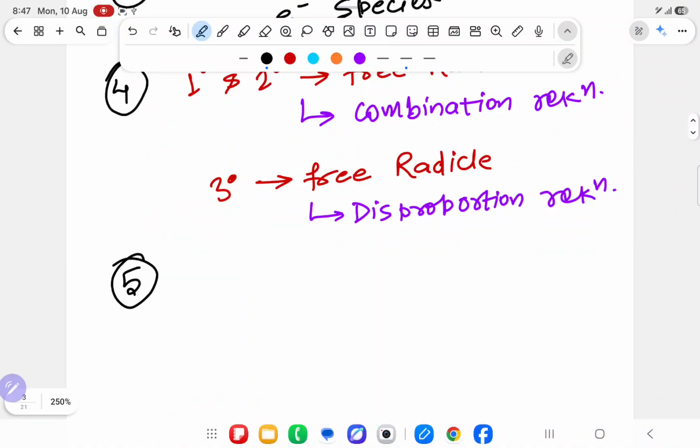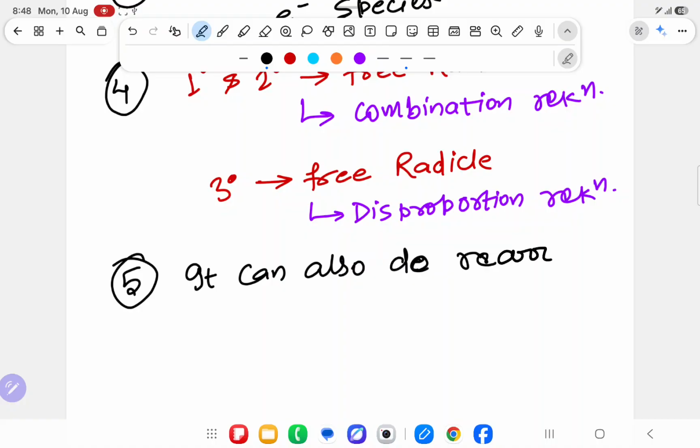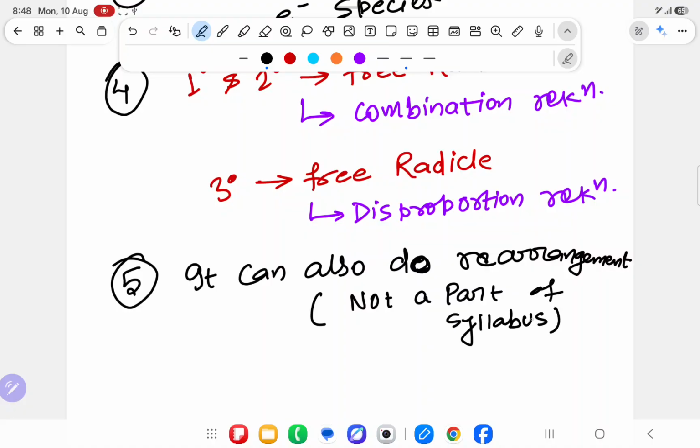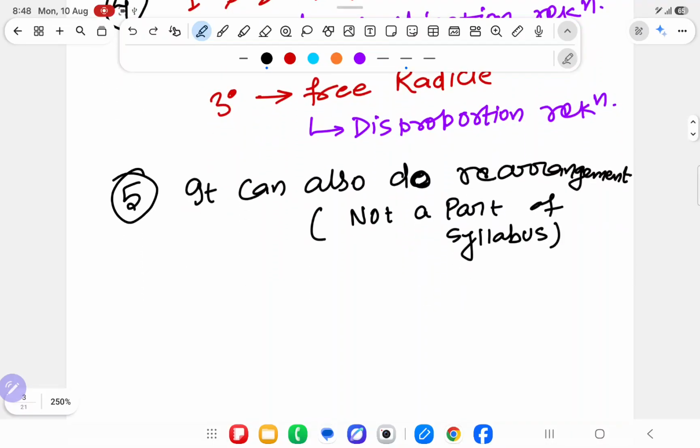Fifth important point, that it can also do rearrangement. Wait, sir, we have studied only carbocation rearrangement. No problem, it is not a part of the syllabus. This topic we don't have to study at JEE level, advanced level. So rearrangement is not there. But suppose they ask in advanced, can we do rearrangement in free radical? Don't say no, yes we can do.